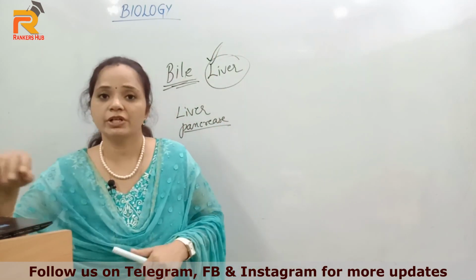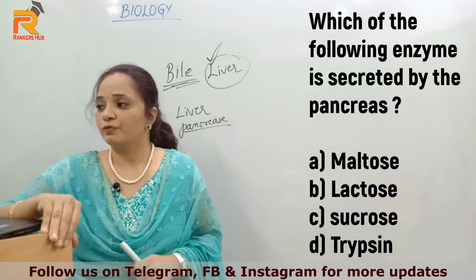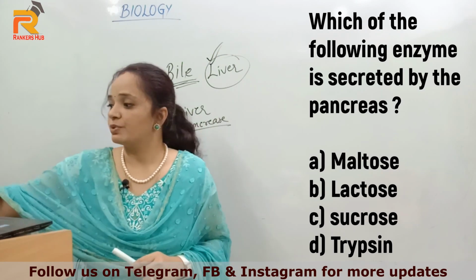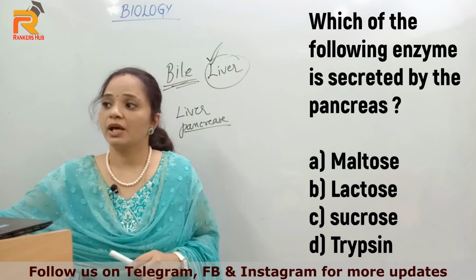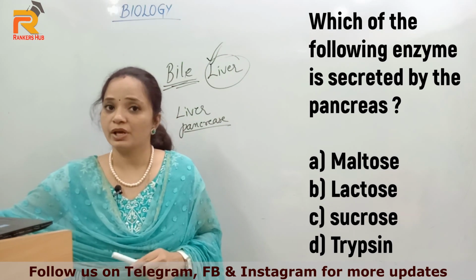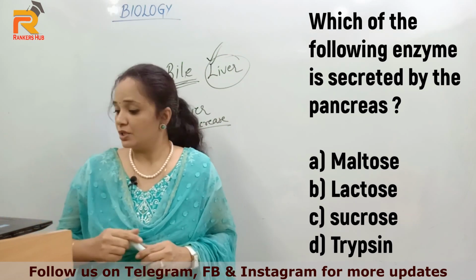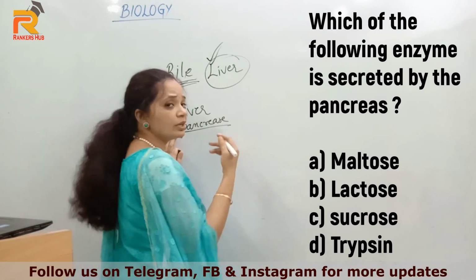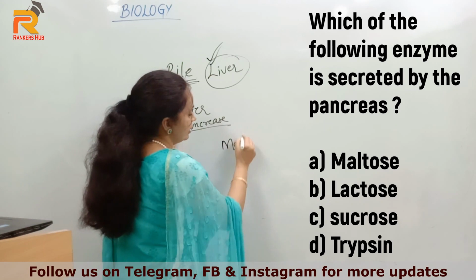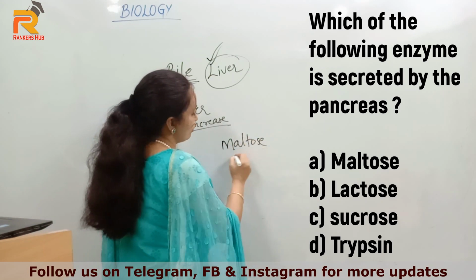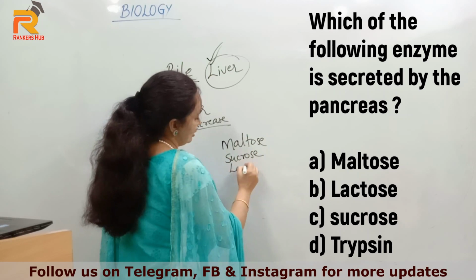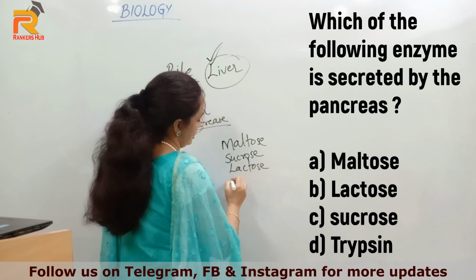So next question is, which of the following enzymes is secreted by the pancreas? Options are maltose, lactose, sucrose or trypsin. So here I can give you a small clue. The options they have given are maltose, sucrose, lactose or trypsin.